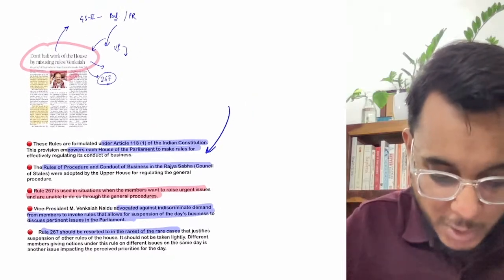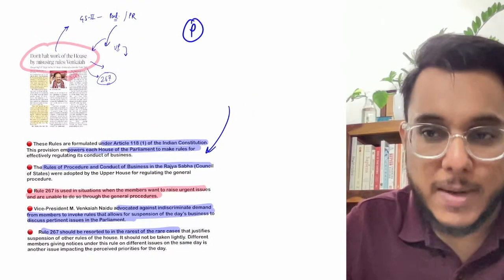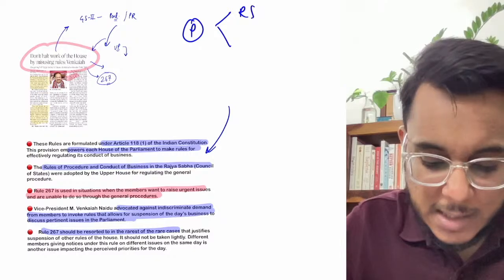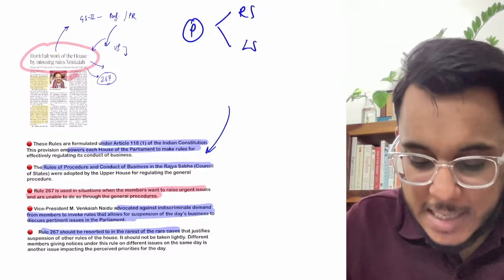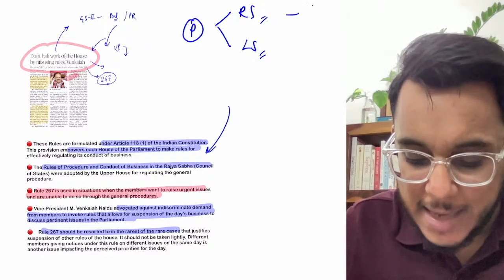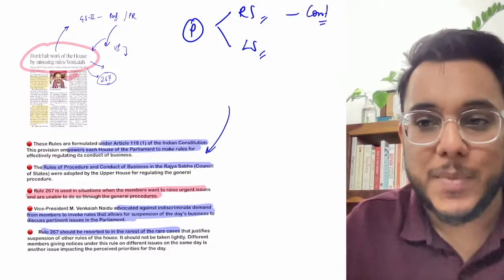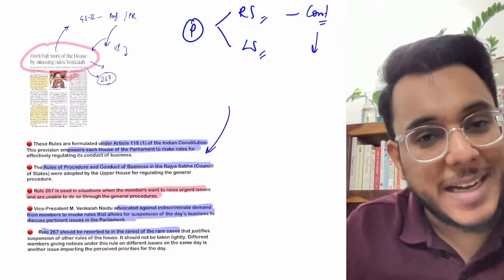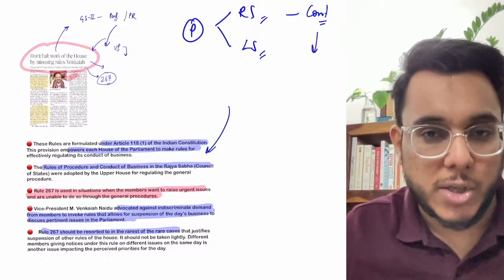Now guys, understand this particular thing, that when we talk about the working of the parliament, within the parliament we have the Rajya Sabha as well as the Lok Sabha. Now the operations and the conduct of the Rajya Sabha and the Lok Sabha have been explained in the Constitution of India, but at the same time there are detailed provisions that are not there in the Constitution of India.